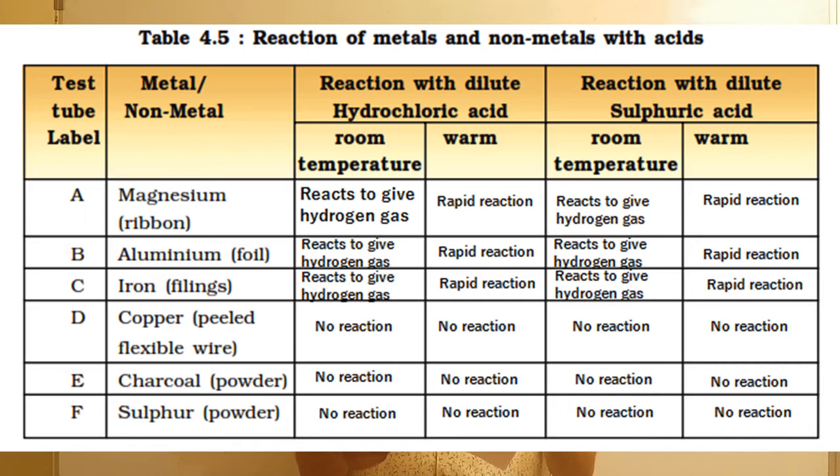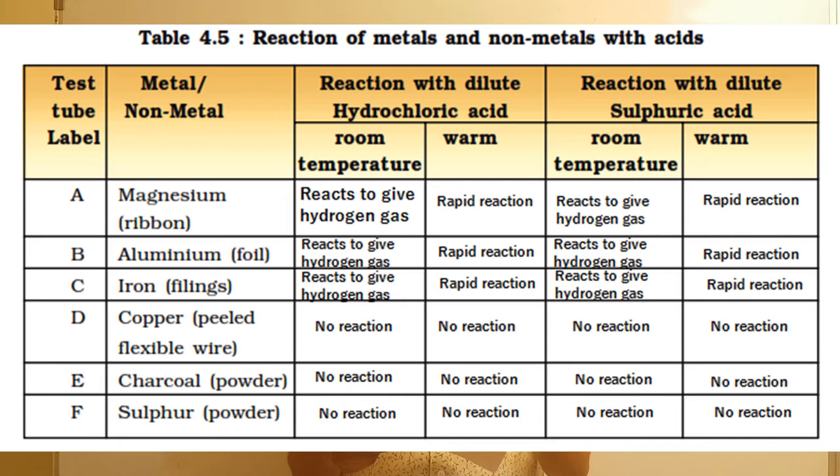First, in test tube A, the metal magnesium ribbon is given. At room temperature, it reacts with hydrochloric acid and gives hydrogen gas. Here the reaction is rapid, that means it is very fast. Now, reaction with dilute sulfuric acid: at room temperature it reacts with dilute sulfuric acid and gives hydrogen gas, and the reaction is rapid.